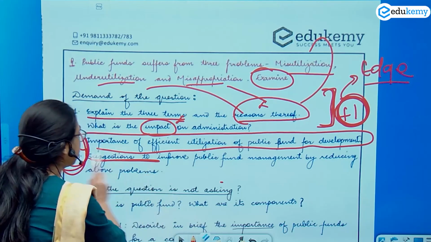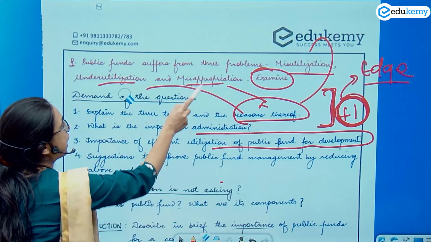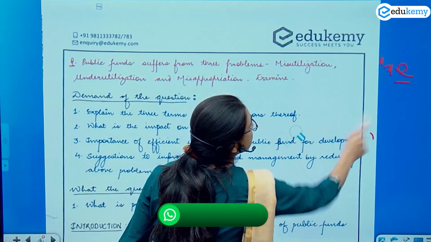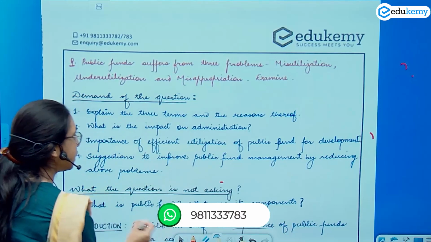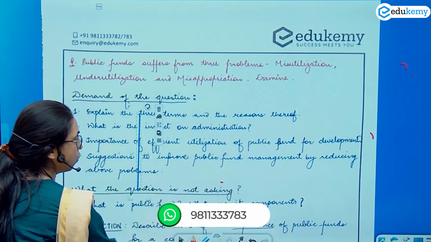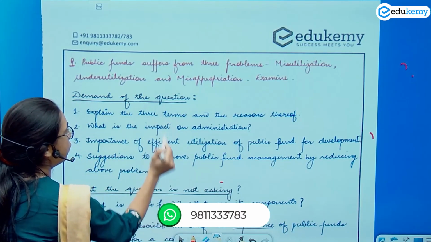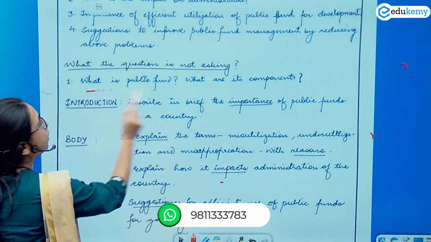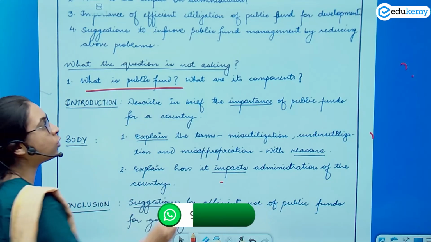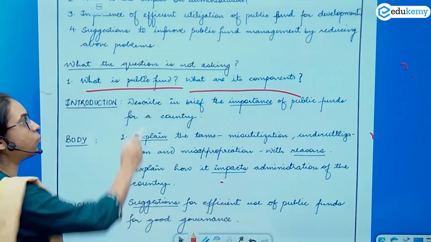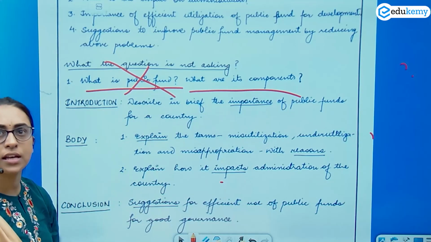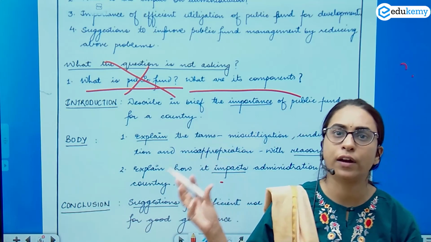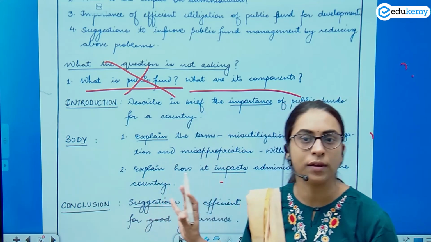Many times the students actually fail to understand the demand of the question. They don't understand what the demand of the question is. So what happens is they end up writing whatever knowledge they have. So please understand, the question is not on what is public fund. The question is not on what are the components. That is not what the question is asking. The question is asking that public fund में ये 3 problem हैं और इसको examine करो. ठीक है, पब्लिक फंड क्या होता है, उसके कंपोनेंट्स क्या हैं, that is not been asked.